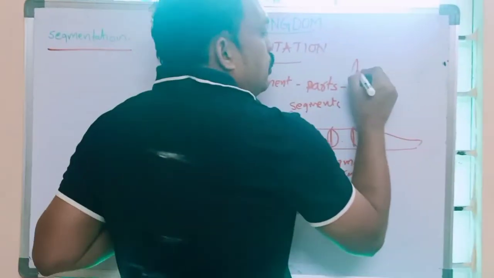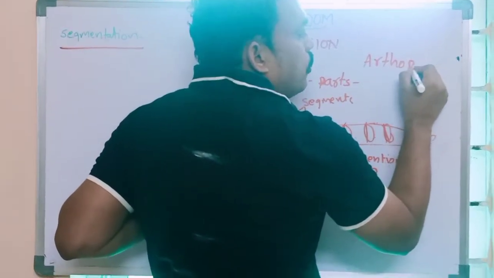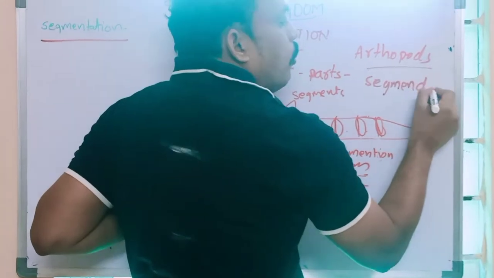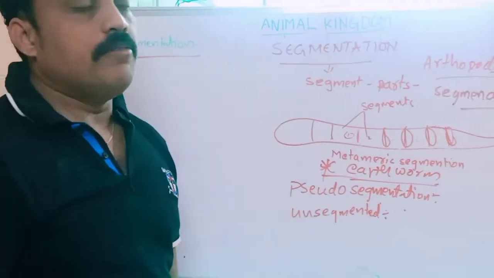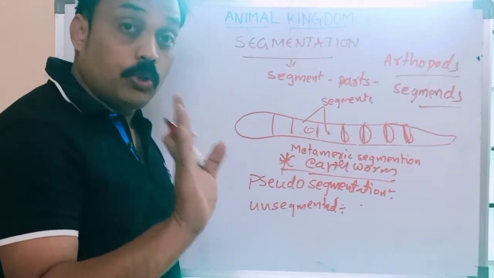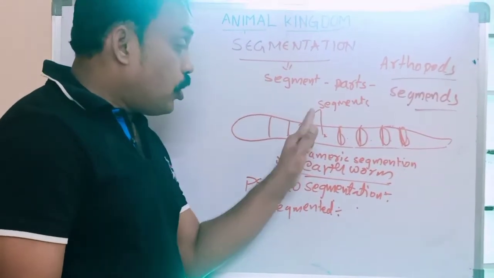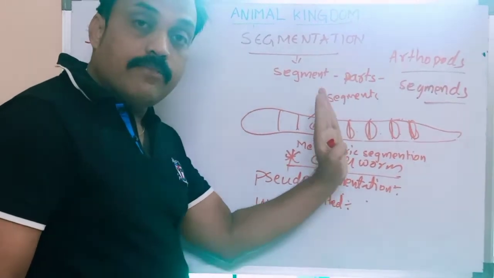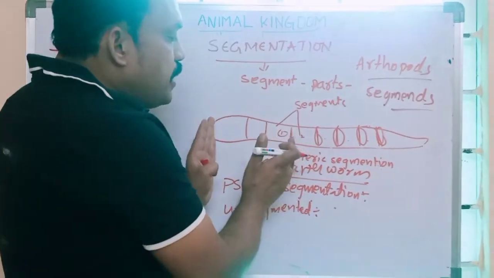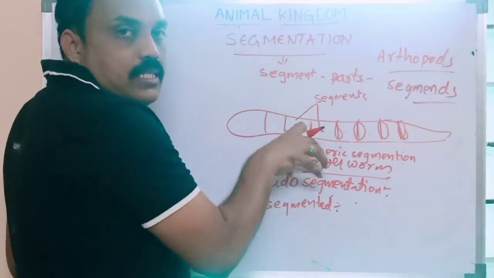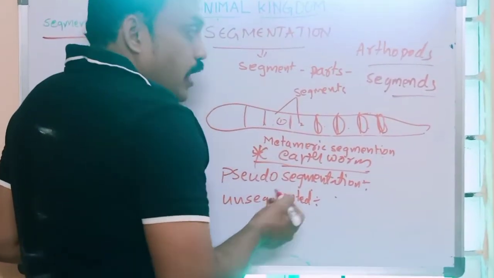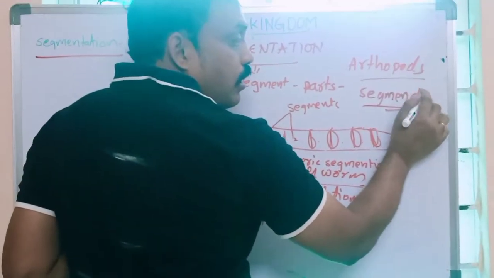Arthropoda means all types of insects, especially arthropods. Arthropods are also segmented organisms. That means the body is externally and internally divided into segments. Not only earthworm, which shows metameric segmentation, where externally and internally it is divided into segments or parts. Segments means parts. In each and every segment, organs are repeated. Arthropoda is also externally and internally divided, so it is called a segmented organism.